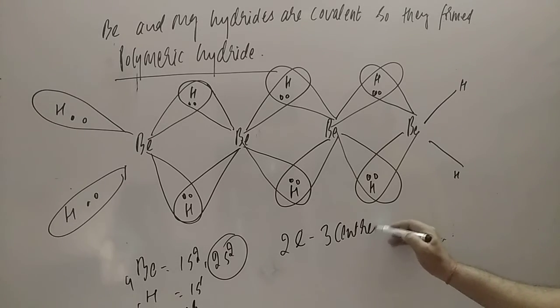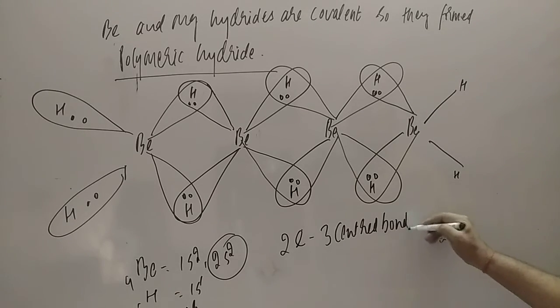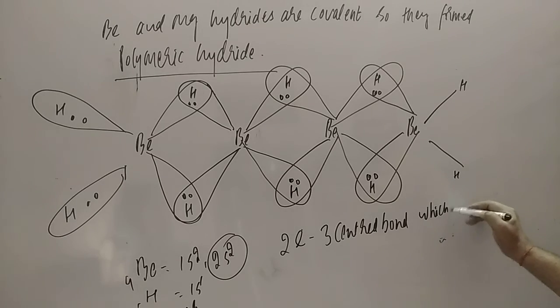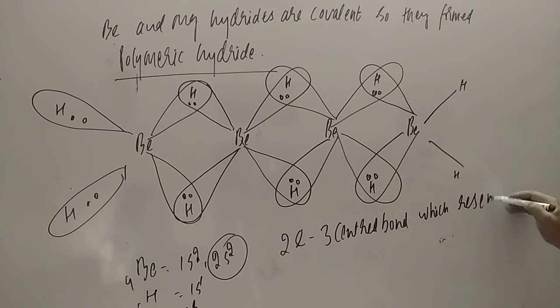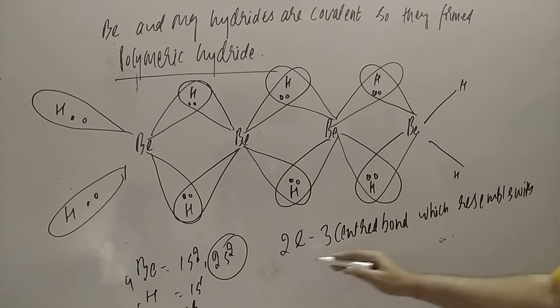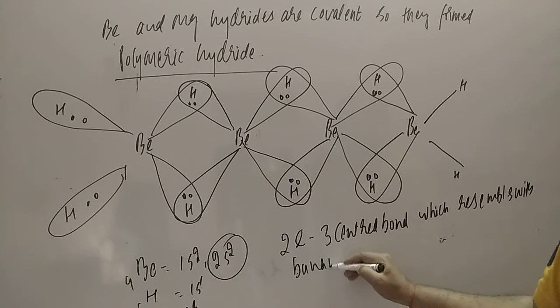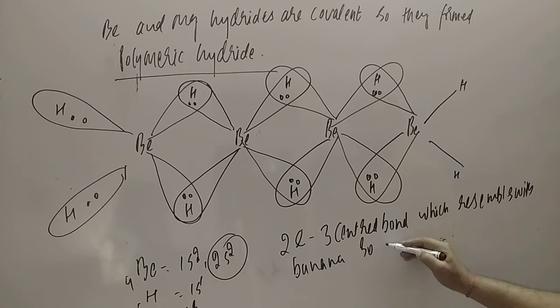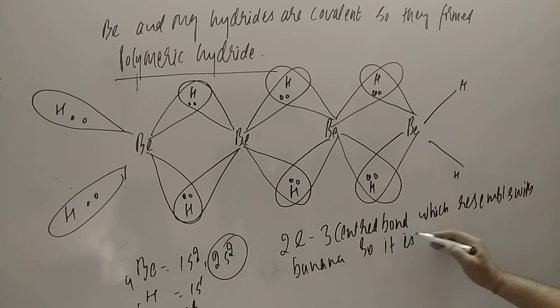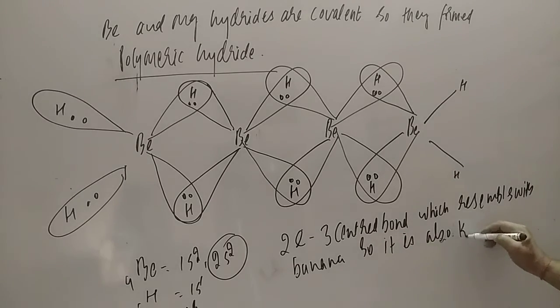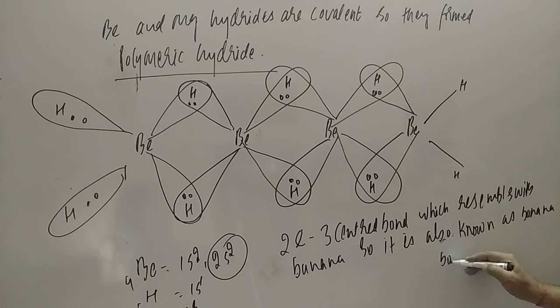This 2 electron 3 centered bond resembles a banana. So it is also known as banana bonding. That you have to keep in mind, student, banana bonding.